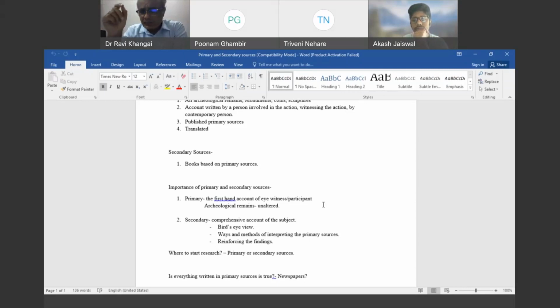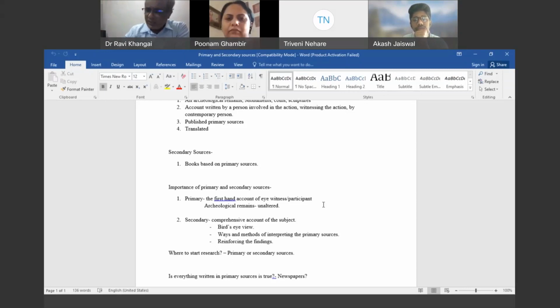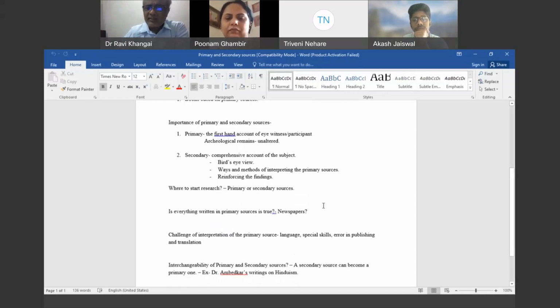Take the case of a newspaper as a primary source. It generally gives information about contemporary events, what is happening in the country. But obviously everything written in the newspaper is not true. Newspapers have their own bias. Somebody is in support of the government, somebody is opposed to the government. So we have to understand whether the person has written with a particular intention, whether it is fact or whether he is doing his own propaganda, preaching his own thoughts.